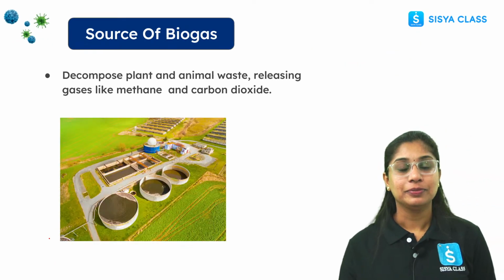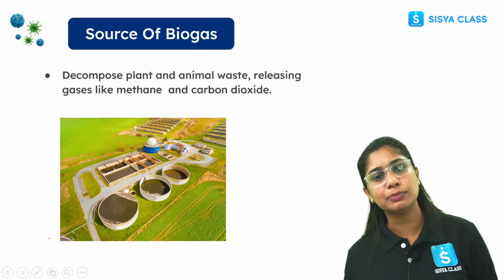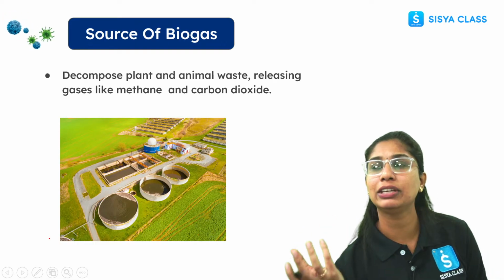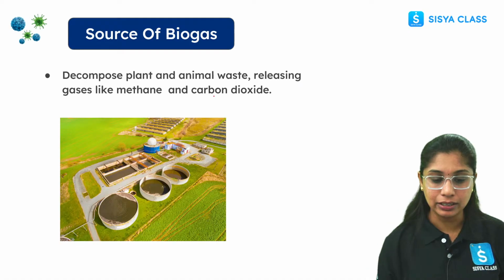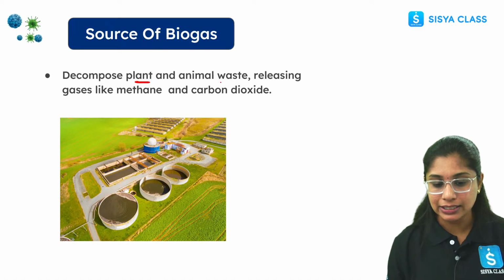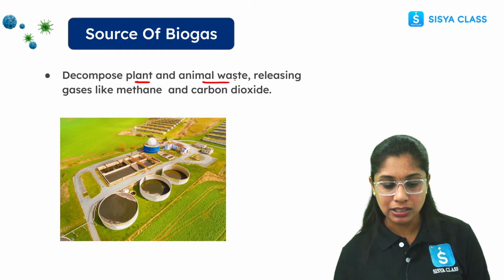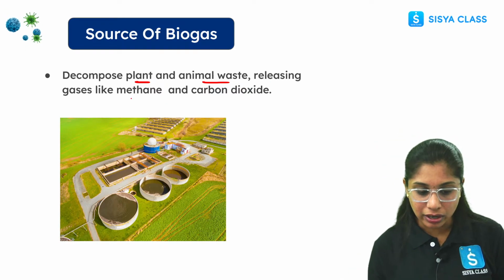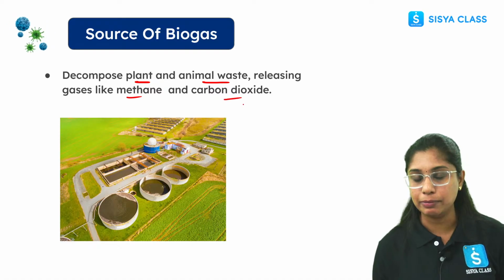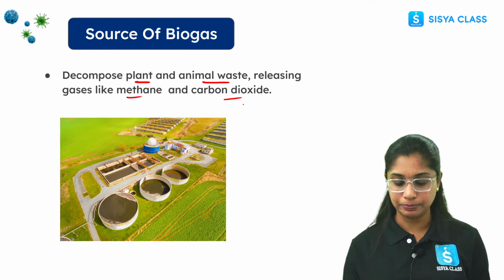Alright, fine. Moving forward, source of biogas. Biogas can be used for various purposes, like cooking and electricity. The decomposed plant and animal waste, like animal dung and agriculture waste, all release certain gases, majorly methane and carbon dioxide, and this can be used mainly as biofuel.